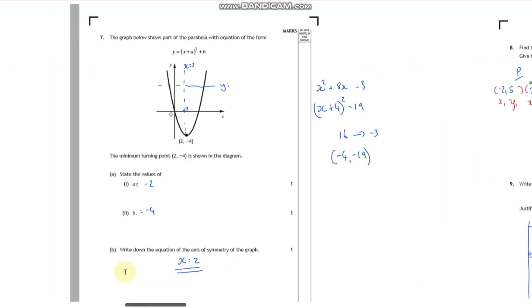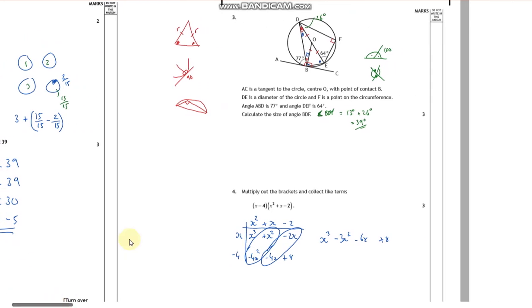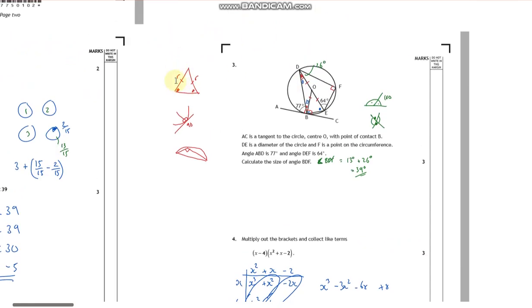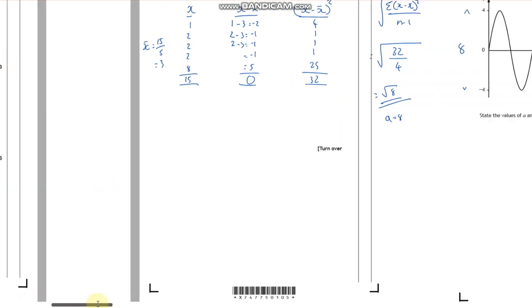I think just from going through it, a fraction should be easy. Remember your 2 rules here. You multiply or divide by negative, you change that sign. Write down all your angle formulae, get your radii in, tangents at 90, angle in a semicircle 90. Breaking out brackets, we should really know that. That's quite straightforward. You get 2 marks for this bit and a mark for grouping your like terms. Get some marks for that.